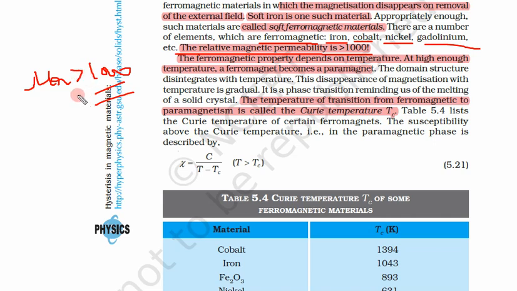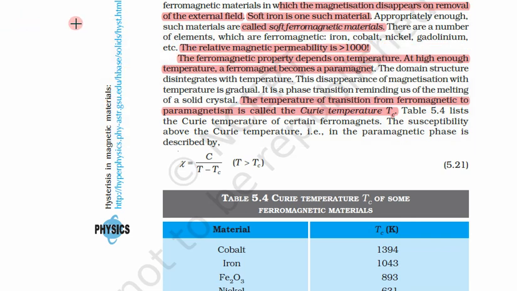Again, a soft ferromagnetic material, as soon as you remove the field, will become non-magnetized, but the magnetization in the field is much higher than in a paramagnetic material because there are domains. The ferromagnetic property depends on temperature.